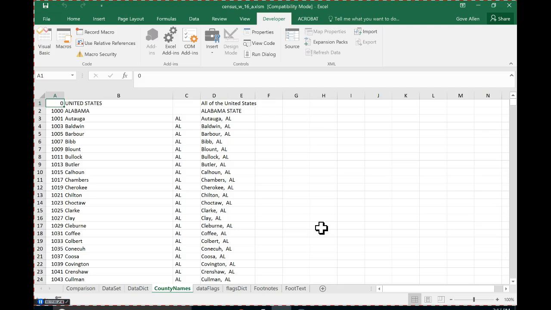Is that one base or zero base? So the question is, is it a 1-based set or a 0-based set? And the answer is it's a 1-based set. So that means it starts counting at 1. In computer programming, a lot of times things start counting at 0, which always seems strange to me, but that's the way it is.